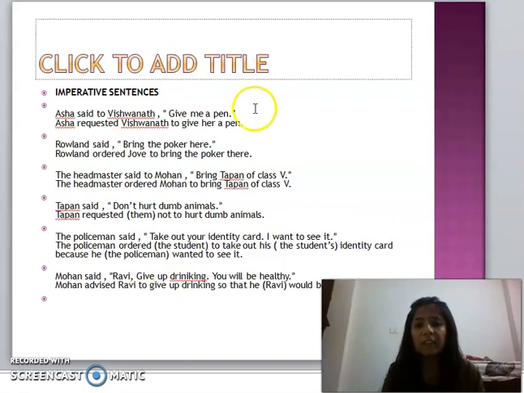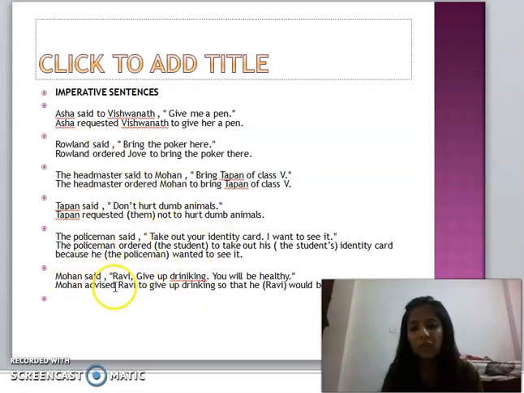Then there is another form of sentences, imperative sentences, when we order, command, or request somebody to do something. Here I have given some examples. Asha said to Vishwanath, "Give me a pen." Asha requested Vishwanath to give her a pen. Normally imperative sentences are changed into indirect by using to and removing inverted commas. These are so easy, you just have to keep in mind where to put to. If it is an order, you will put ordered. If it is a request, you will put requested. If it is a command, you will put commanded. So this way you will change it.